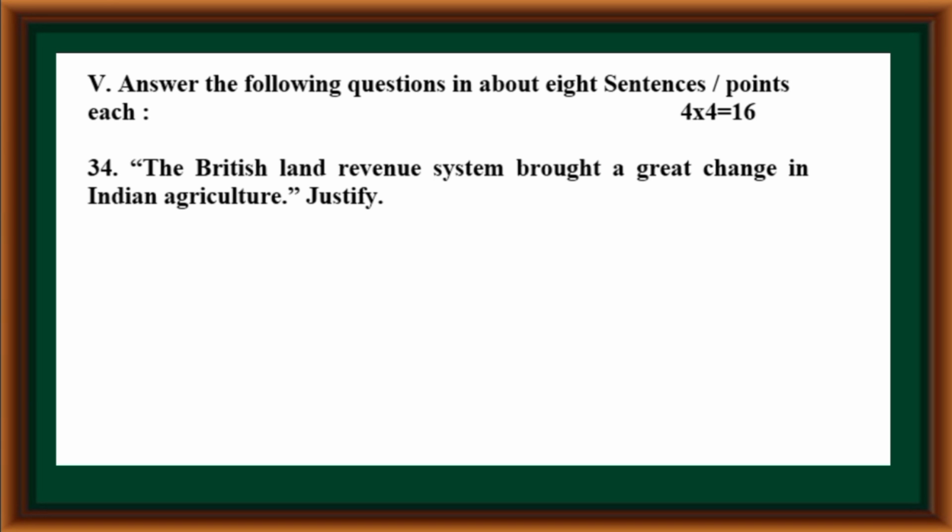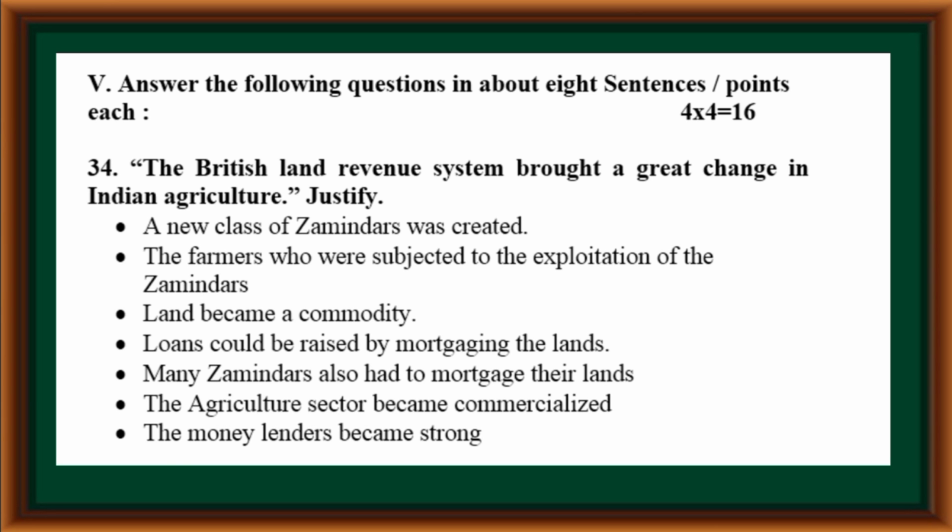Question number 34. The British land revenue system brought a great change in Indian agriculture. Justify. A new class of zamindars was created. The farmers were subjected to the exploitation of the zamindars. Land became a commodity. Loans could be raised by mortgaging the lands. Many zamindars also had to mortgage their lands. The agriculture sector became commercialized. The money lenders became strong.